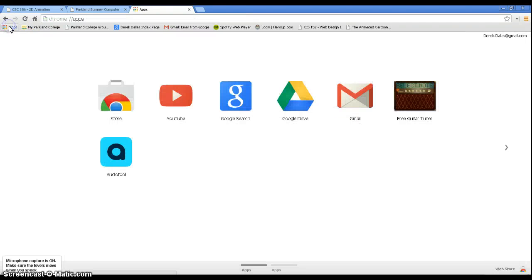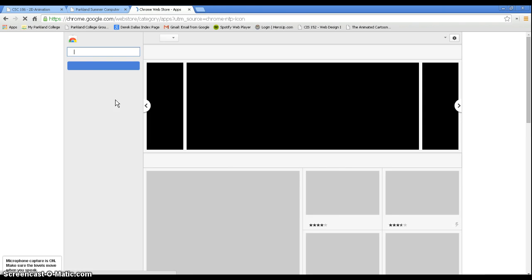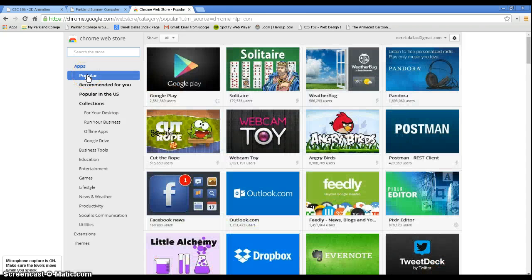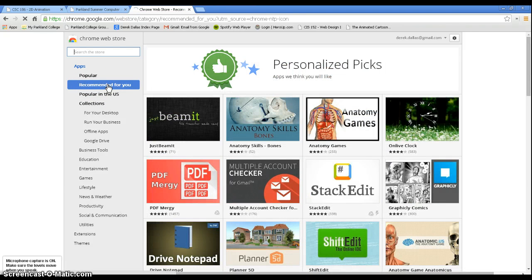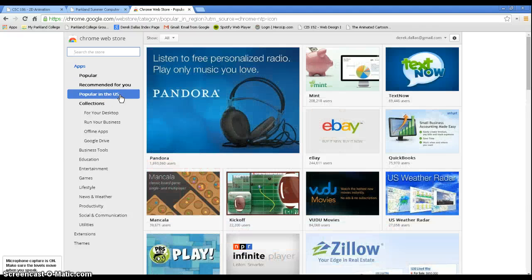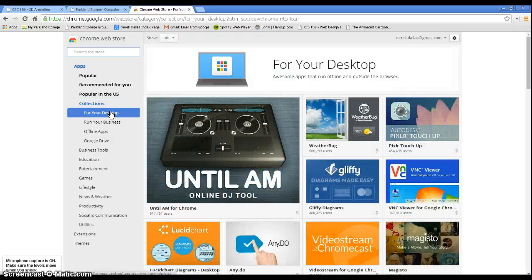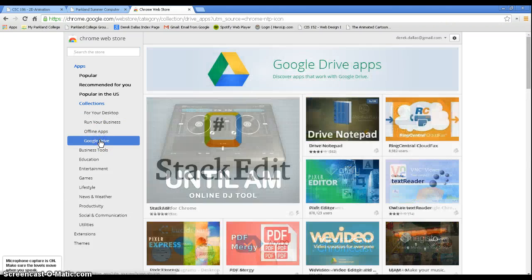Alright, so as I was saying, we're here in the App Store of Google Chrome. When you go there, it's going to have some popular sites for you, things that are popular, things recommended for you once Google kind of gets to know the stuff that you're into, popular in certain United States, different collections for your desktop, these kind of things. It just depends on what you're into. The more you use Google, the more you will have things that are helpful to you.